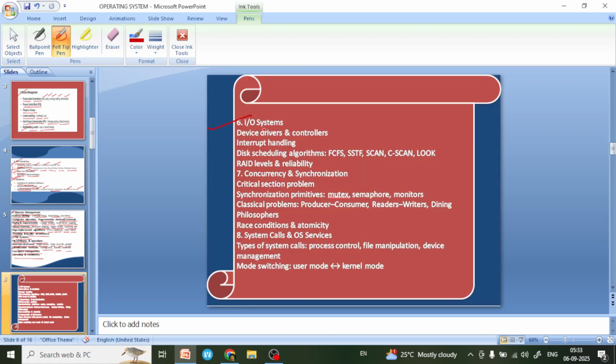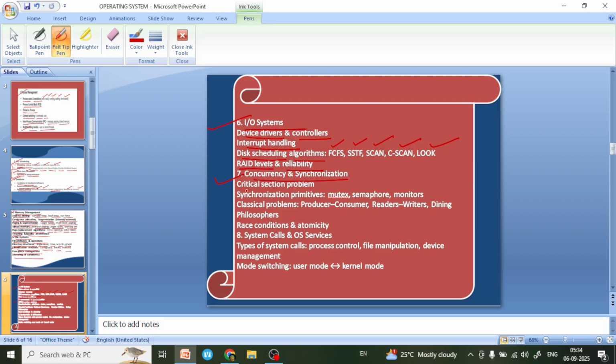And then we will learn input output system, device drivers, controllers, interrupt handling, disk scheduling algorithm. In disk scheduling algorithm we will learn first come first serve, SSTF, SCAN, C-SCAN, LOOK, C-LOOK, etc., and RAID levels and reliability.